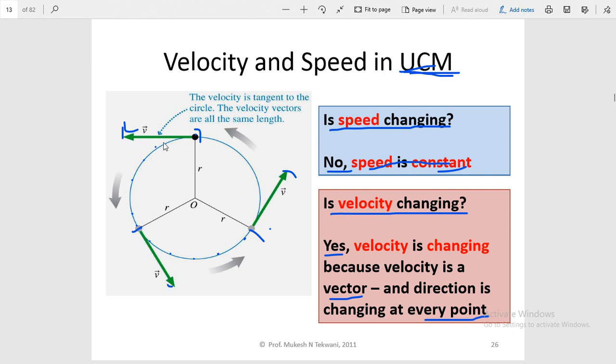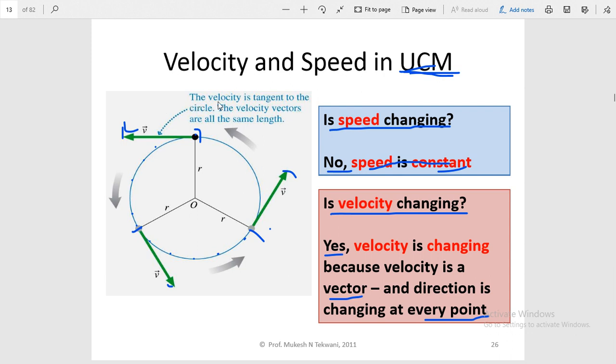So we cannot consider these three vectors equal, because the condition for vectors to be equal is that they must have equal magnitude as well as the same direction. Here these three vectors are equal in magnitude but different in direction. So they are different vectors, and it means the velocity is changing in this process, and the change in velocity is the cause of the acceleration. This proves that uniform circular motion is an accelerated motion.